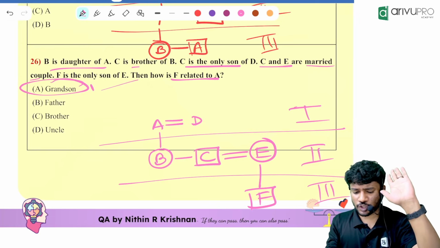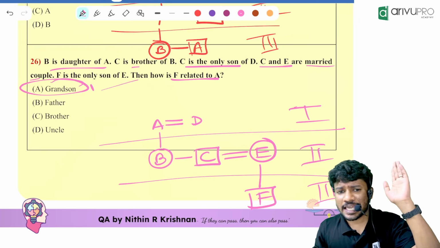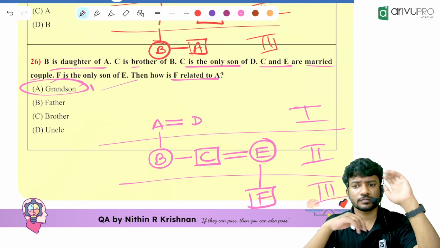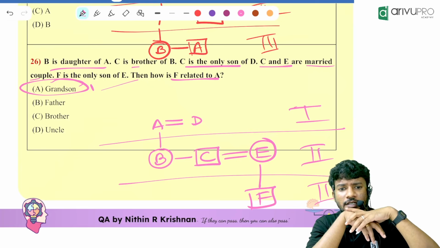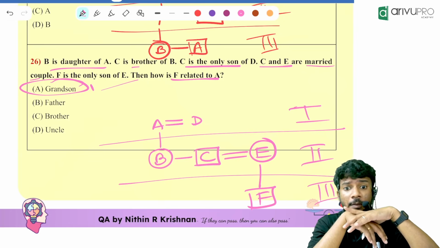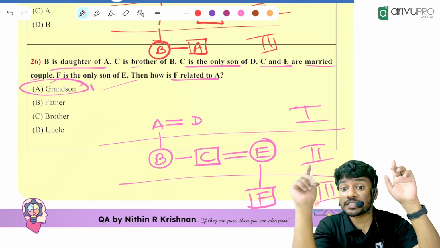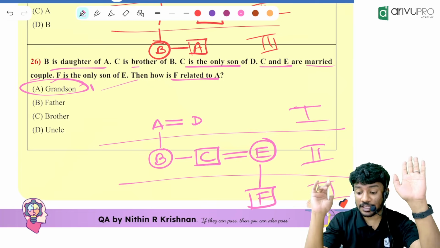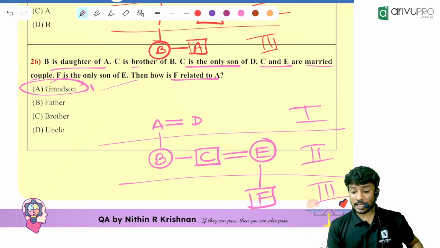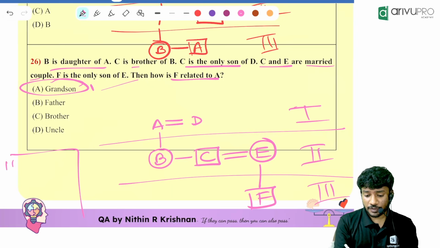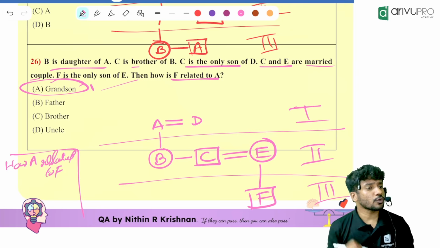Now I will give a question to you. How is A related to F? You will say grandparent. A is the grandparent of F. But sometimes the question will be like how A is related to F.